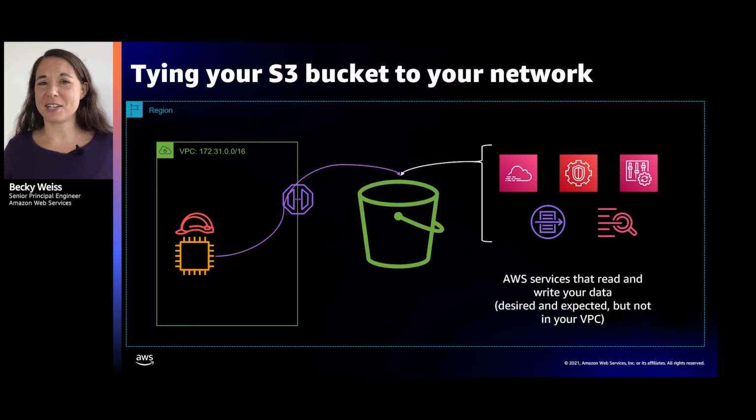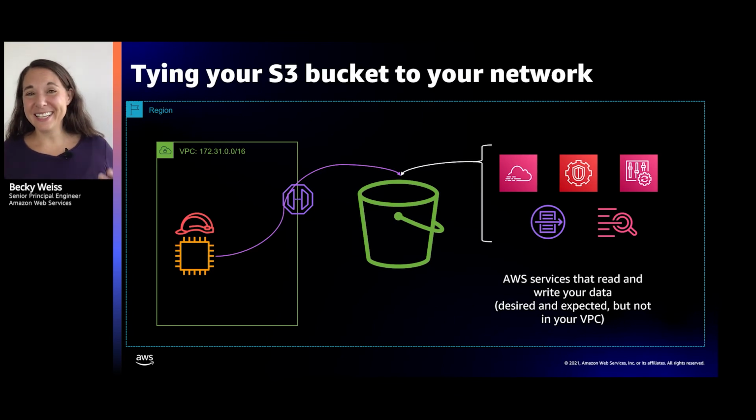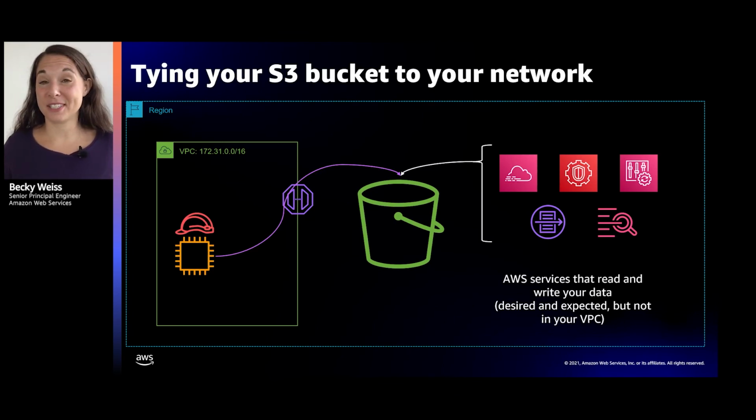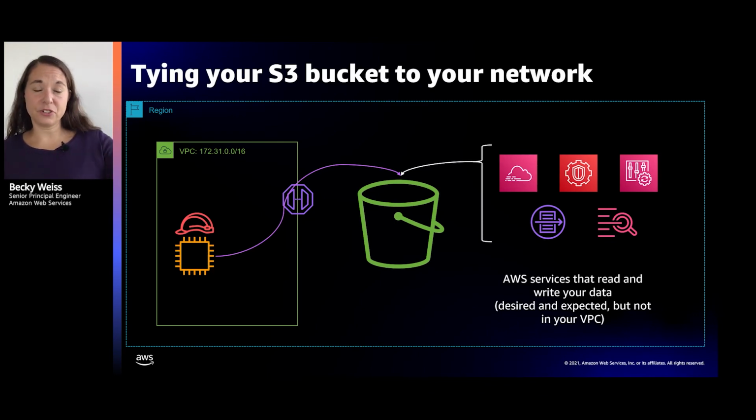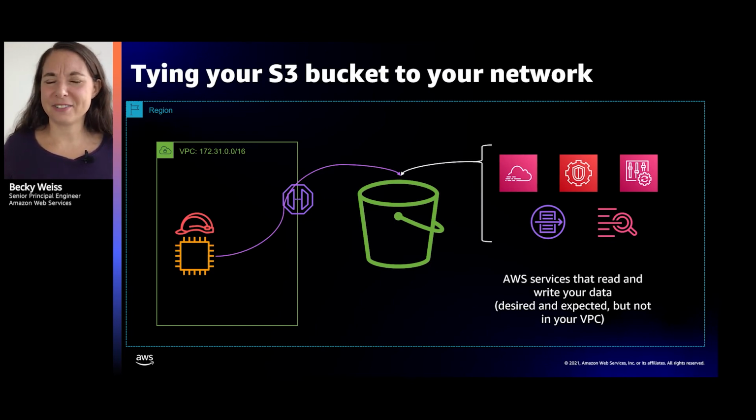Very, very similarly, and we talked about this before, I can tie my bucket to my network, using exactly the same tactics, those source VPC and source VPC endpoint IAM conditions. Now, of course, it is very common, again, there are many AWS services out there in a growing set, and we're here at re:Invent, so that set is growing even as I speak. We have a set of AWS services that interact with your S3 bucket. They write their data there, they read your data from it. When they interact with your bucket, they are not in your network. These are services in AWS that are adding value to your data.